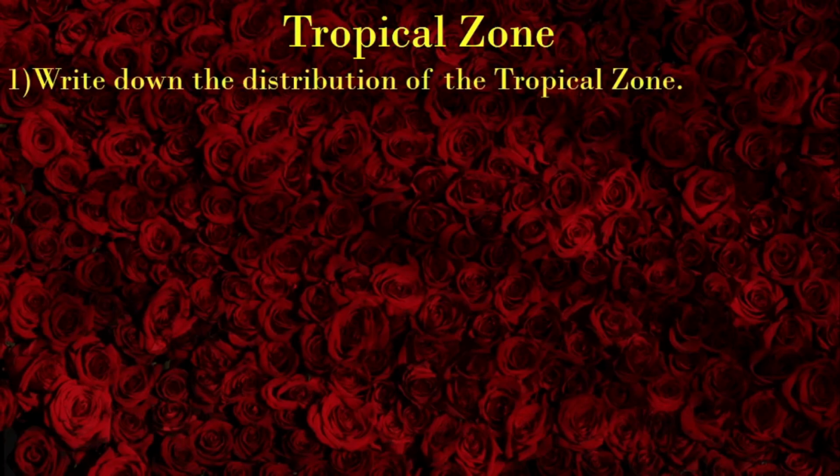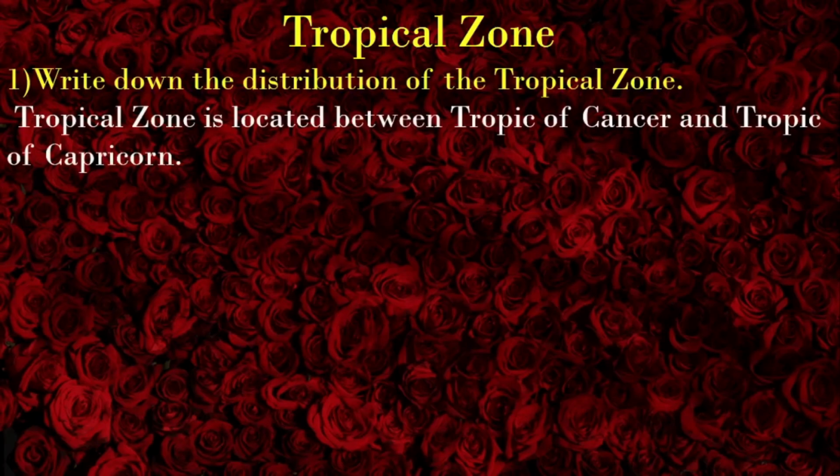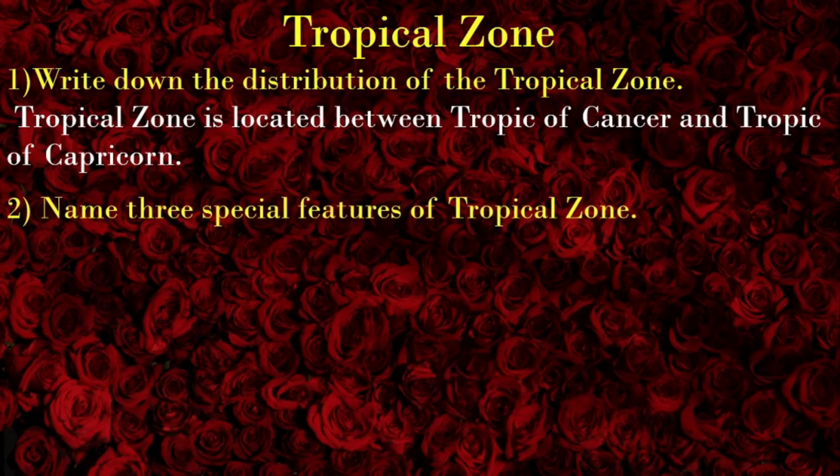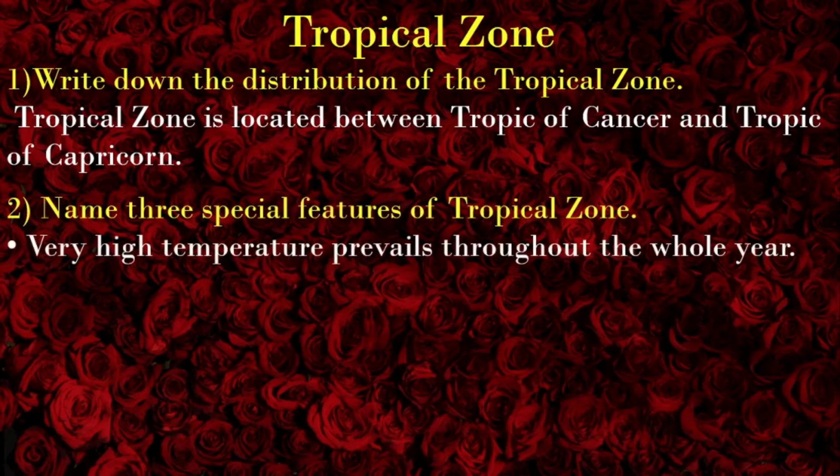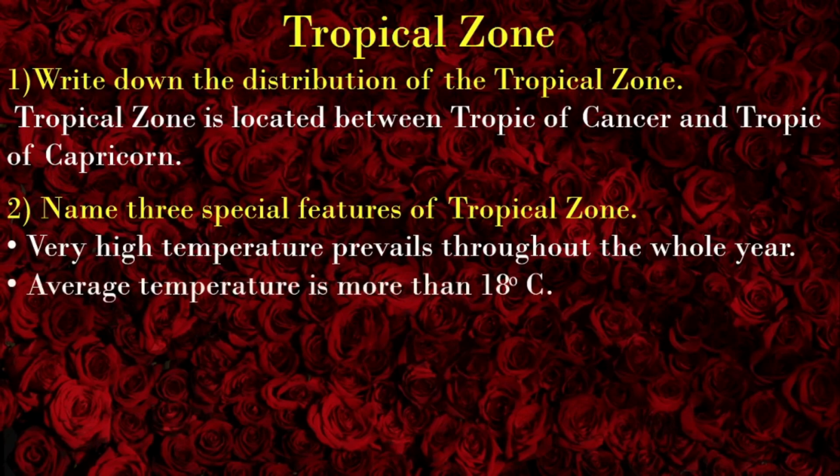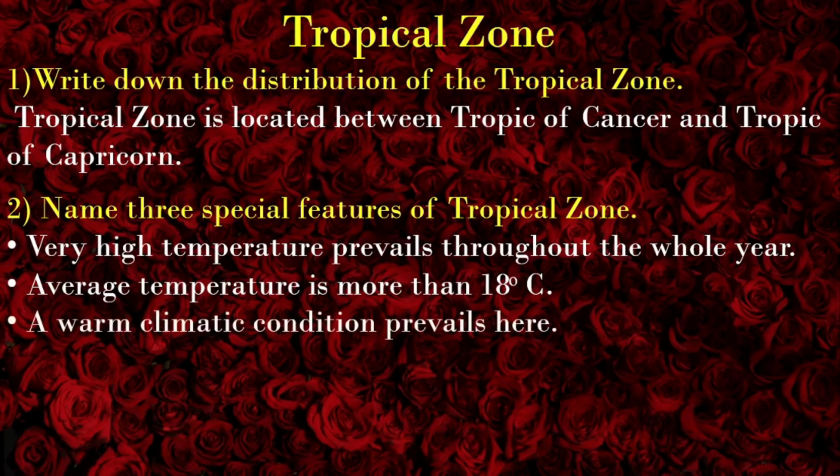Write down the distribution of the tropical zone. Tropical zone is located between Tropic of Cancer and Tropic of Capricorn. Name three special features of tropical zone. Very high temperature prevails throughout the whole year. Average temperature is more than 18 degrees Celsius. A warm climatic condition prevails here.